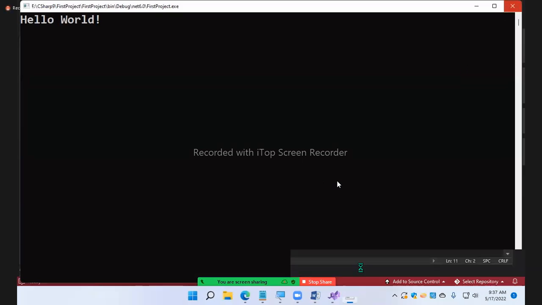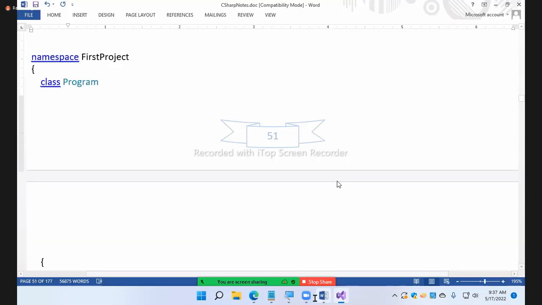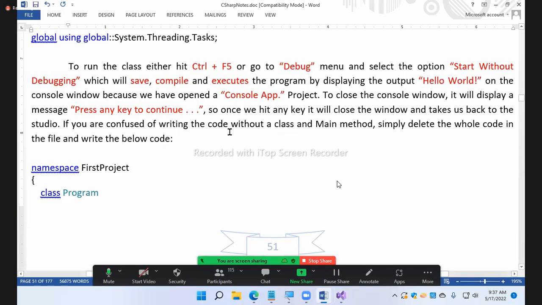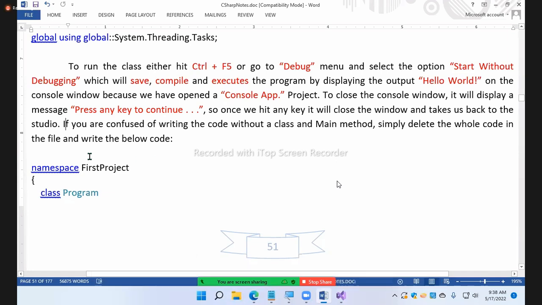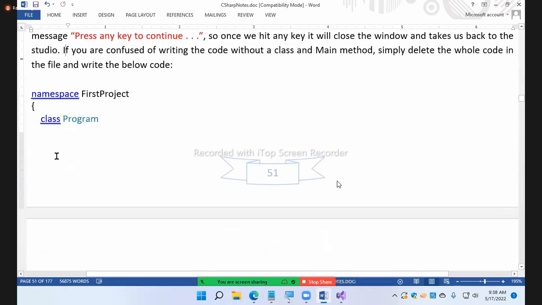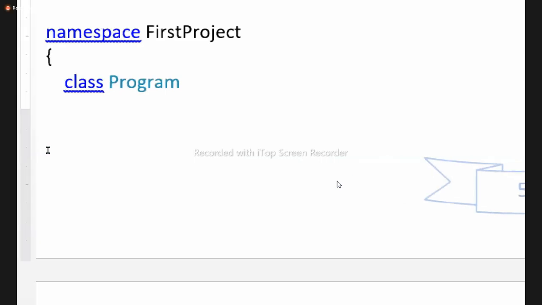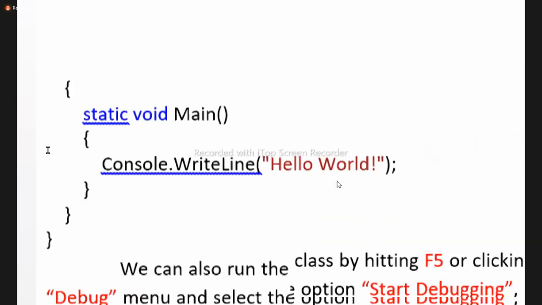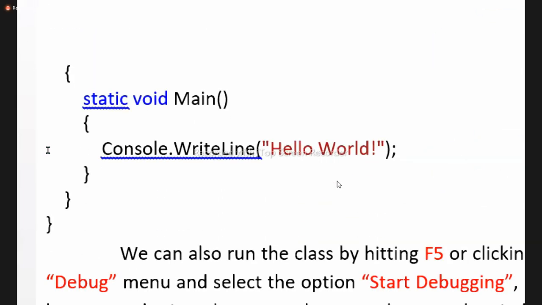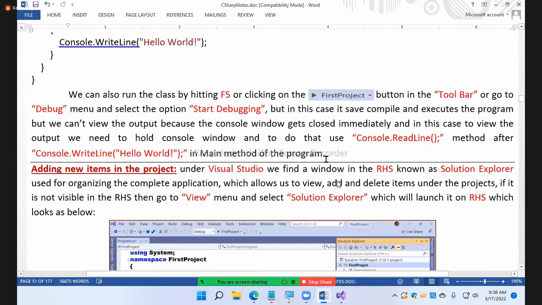Okay, now that's what I mentioned here, guys. If you are confused about writing the code without a class and main method, simply delete the whole code in the file and write the below code. Will you try that? Yes or not? Okay, you can try all the options.